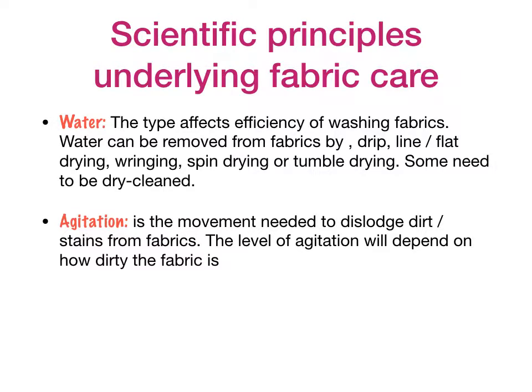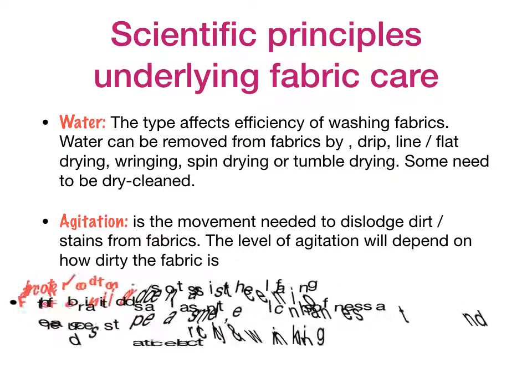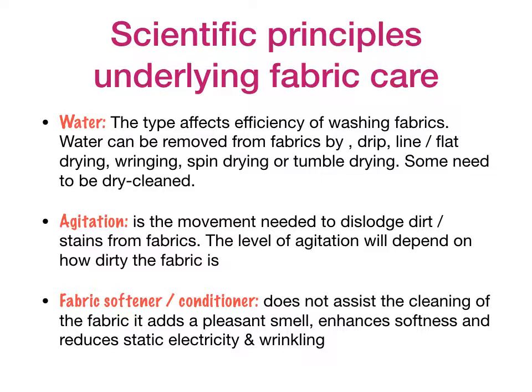Agitation is the movement needed to dislodge dirt or stains from the fabric. The level of agitation will depend on how dirty the fabric is. So the more dirty the fabric is, the more agitation you will need to get rid of the dirt. And the fabric softener or conditioner doesn't actually help the cleaning of the fabric, it just adds a pleasant smell or adds to its softness, and reduces the static electricity and wrinkling of the fabric.